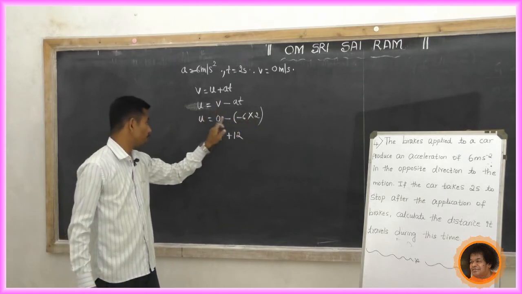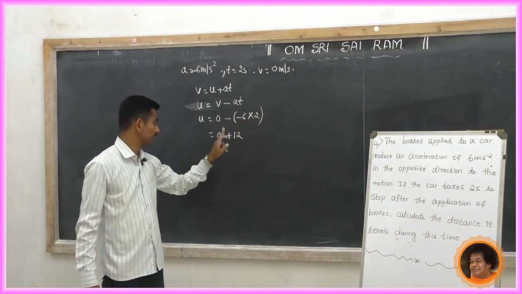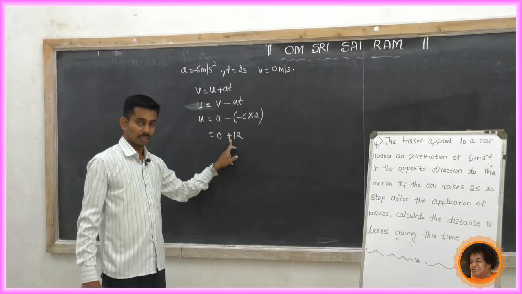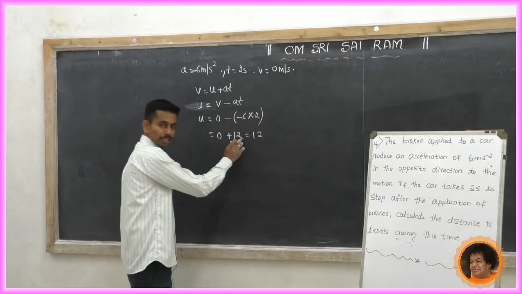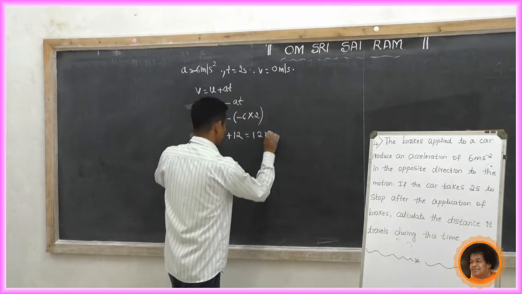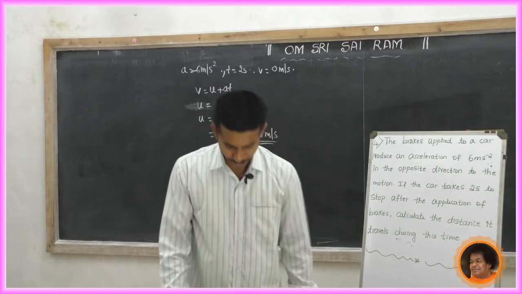Minus into minus, when we multiply minus into minus, the product gets the positive sign. So 0 plus 12 is equal to 12. So u equal to 12 meter per second.